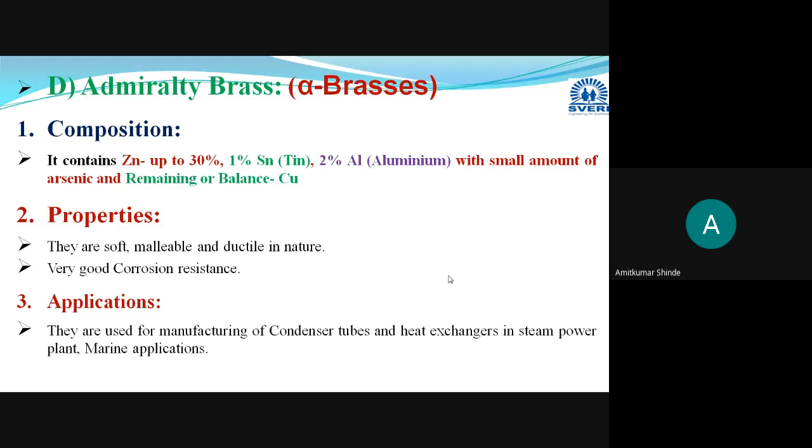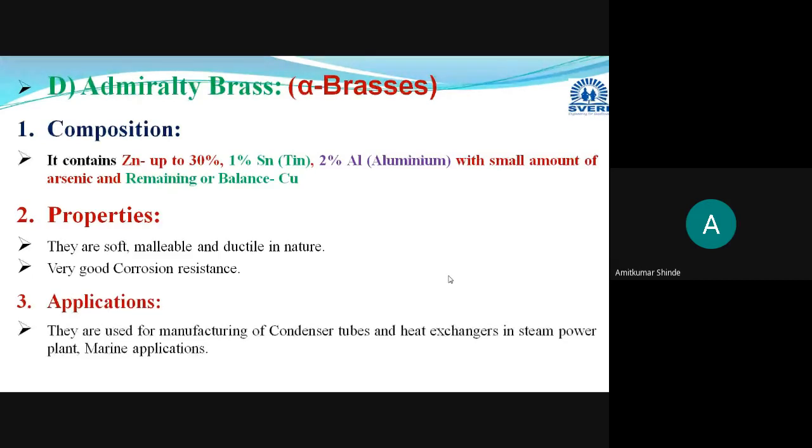If 2% aluminum is not present, then you can use that, but you have to use it for condenser tubes and heat exchangers only. When that 2% aluminum is there, then that type of admiralty brass you can use in the marine applications also. Okay, so these are the four alpha brasses: cap copper, gilding metal, then cartridge brass and admiralty brass. Their composition, properties and applications we have discussed here.